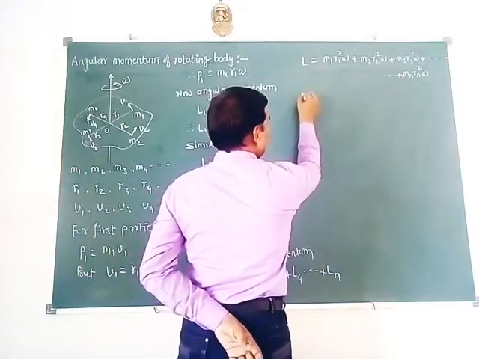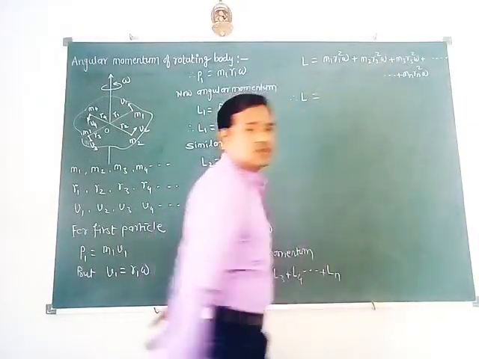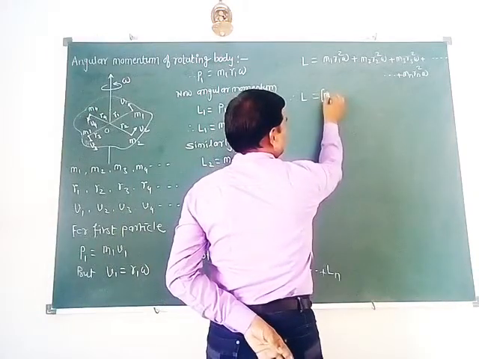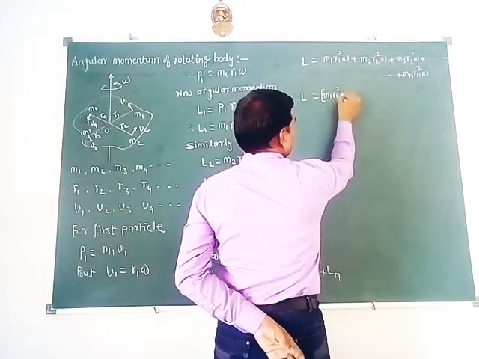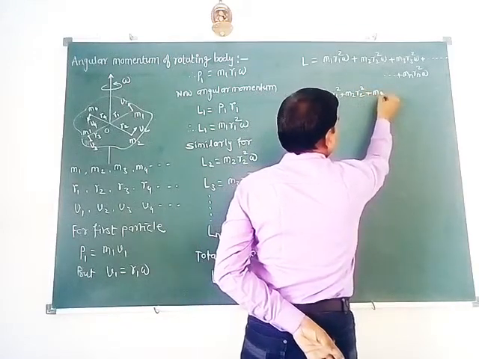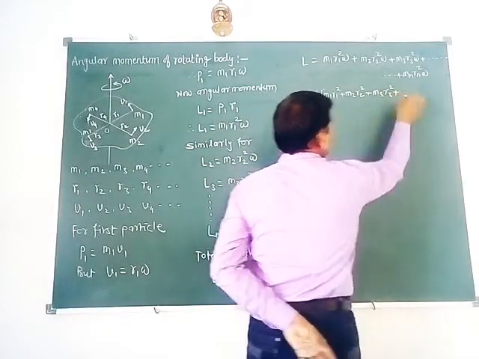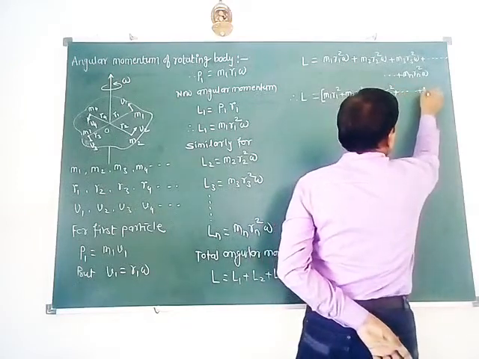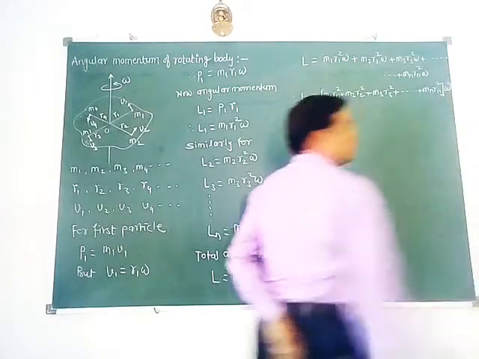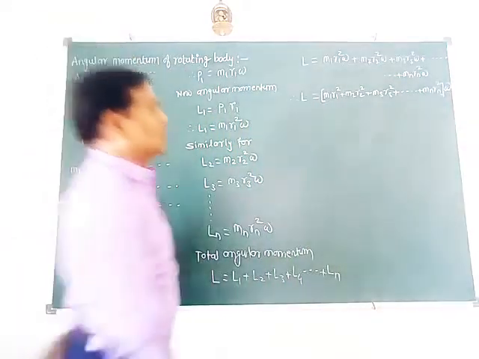So finally we can write capital L. Here omega is a constant term, take it outside the bracket. Inside the bracket it is M1 R1 square plus M2 R2 square plus M3 R3 square plus so on up to Mn Rn square. Outside the bracket is omega. So what is this?